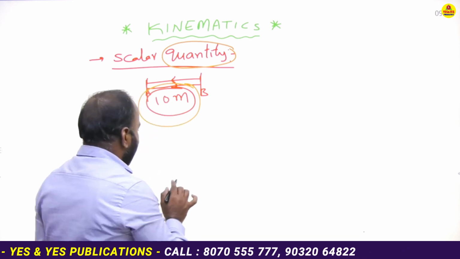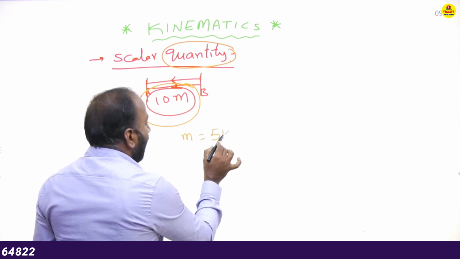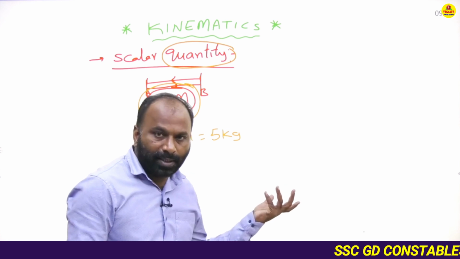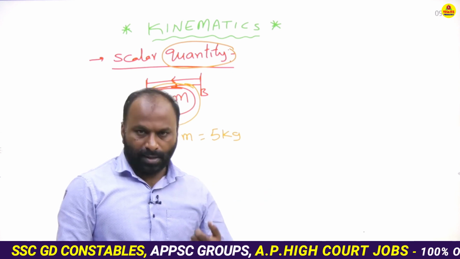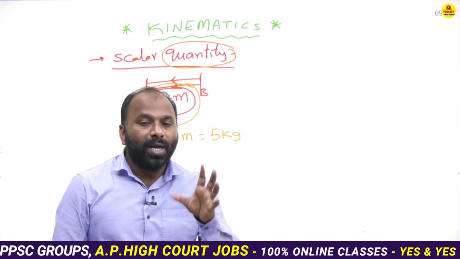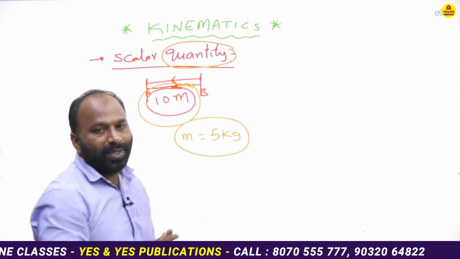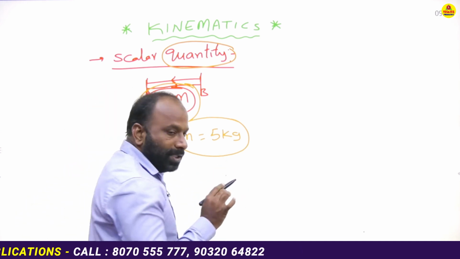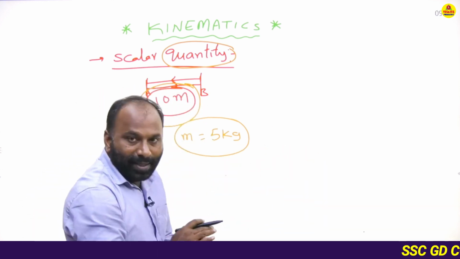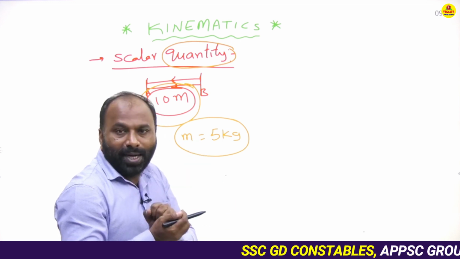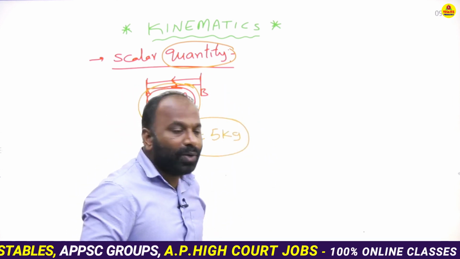One more example. For example, the mass of the object is 5 kilograms. Mass of the object, how much? 5 kg. It doesn't express a direction, east, north, south, or west. There is no direction, only the quantity of the object. Next, a person moves from A to B. In this, direction is also mentioned. So the physical quantity which has direction is said to be a vector quantity.